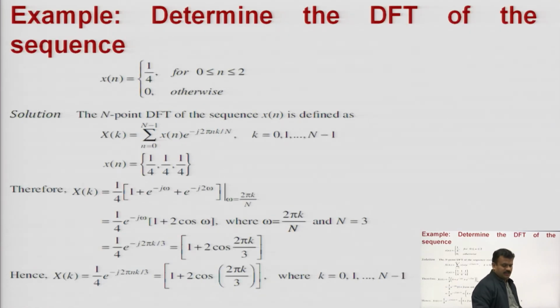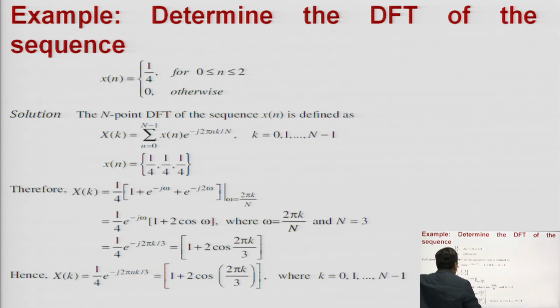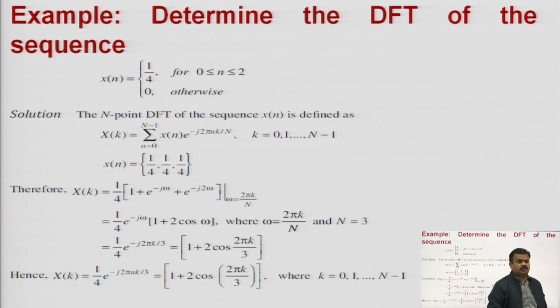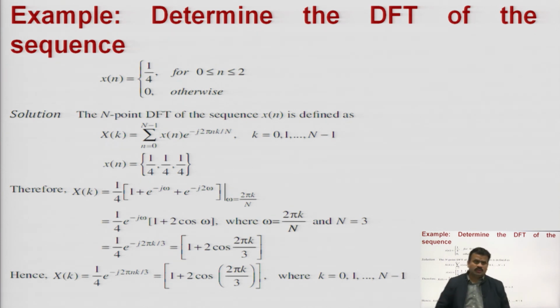So, I hope it is clear to everybody. Now, determine the DFT of the sequence. This is the question. Any example I am taking here: x of n is equal to 1 upon 4, for n from 0 to 2, otherwise it will be 0. You have to calculate the DFT here.